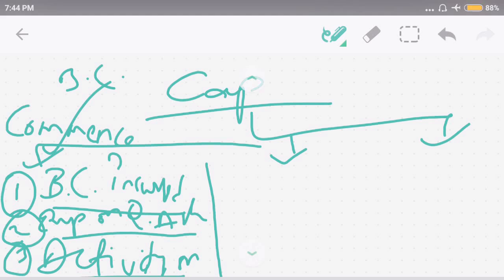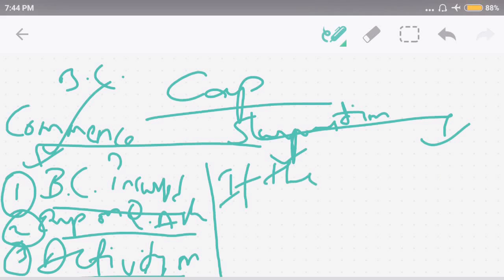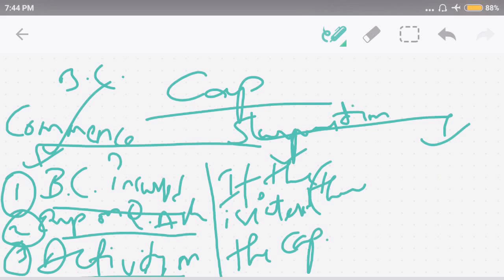Next point, suspension. What is this term suspension? If the production process or manufacturing process of a qualifying asset is interrupted, then the capitalization of borrowing cost is suspended. That's it.